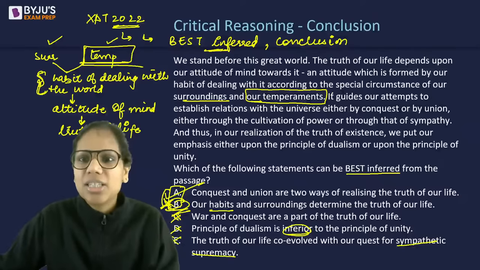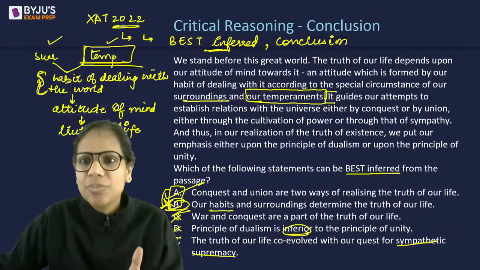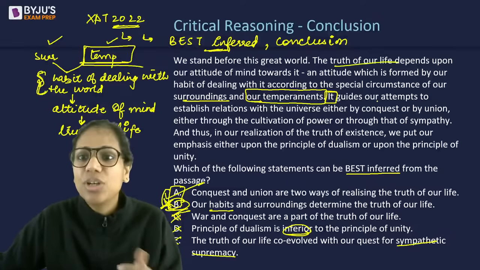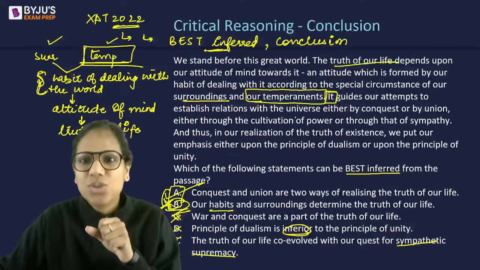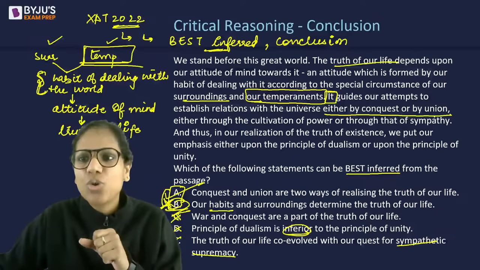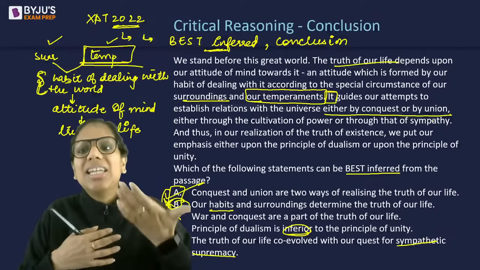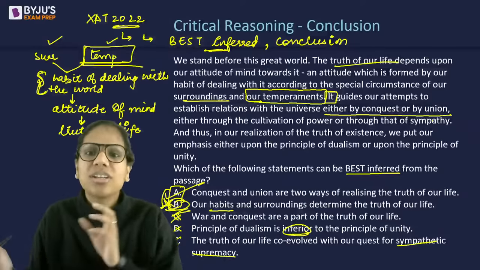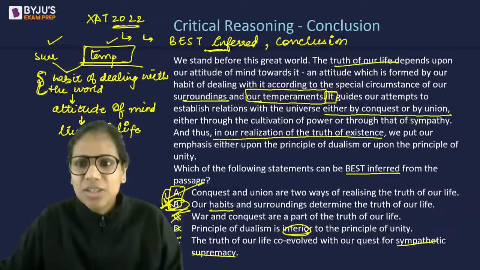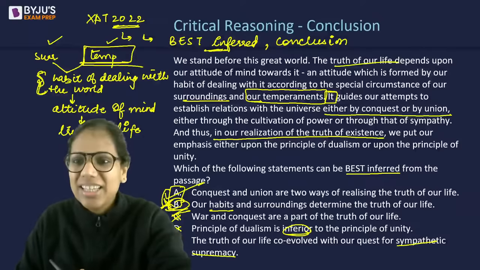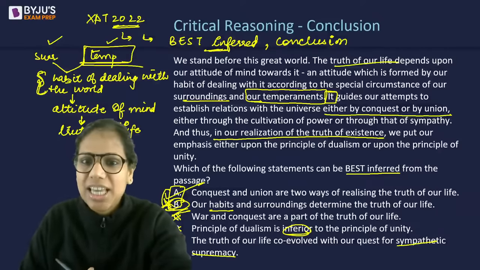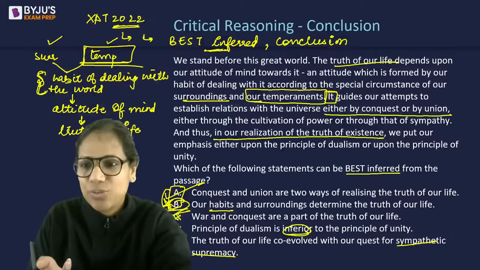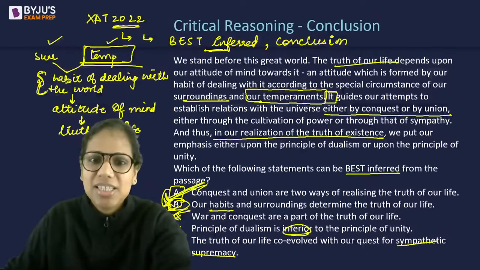A, on the other hand, is very clearly given to us. It guides. What guides? The truth of our life. The truth of our life guides our attempts to establish relations with the universe, either by conquest or by union. So, when we realize the truth of our life, we realize it through two ways: conquest or union. And this, in fact, is given later on as well. B is incomplete. And the crux here is conquest versus union, these two ways of looking at life. Absolutely correct. A is our answer.